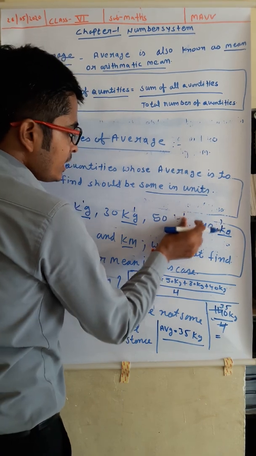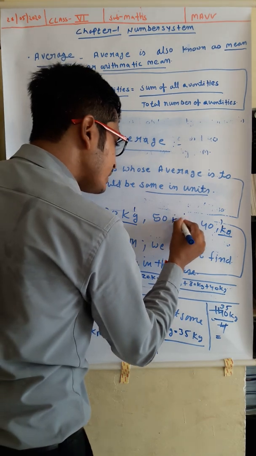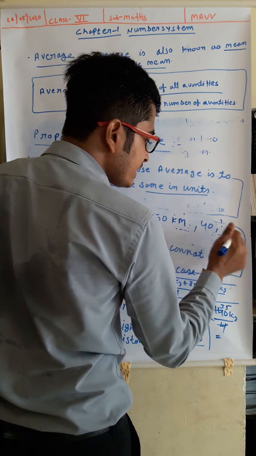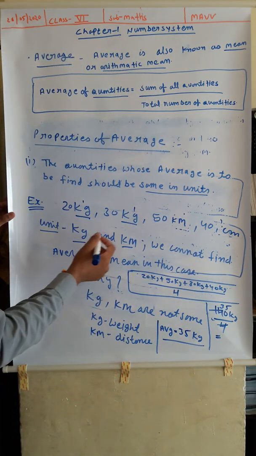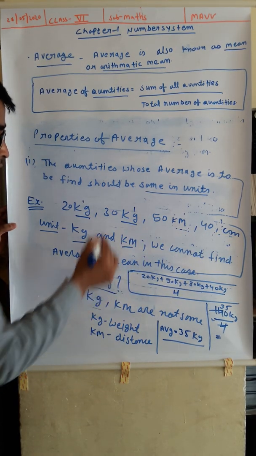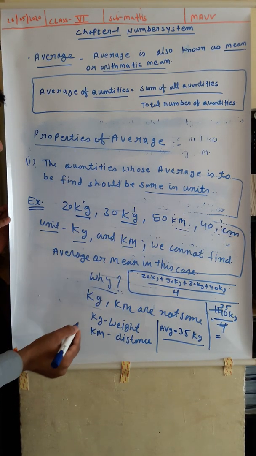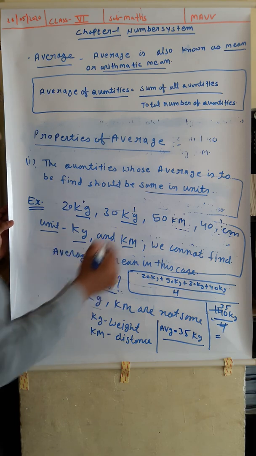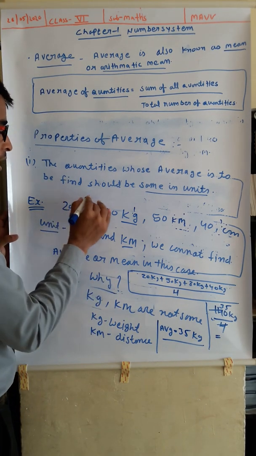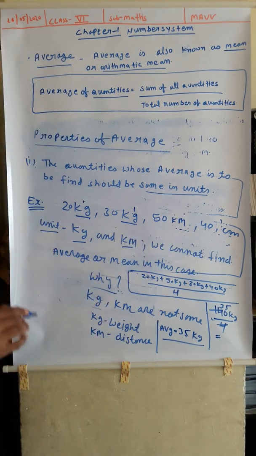But here, if instead of kg it would be kilometer or some different unit such as centimeter, then it would not be possible for you to find the average of the given quantities. Why? Because the quantities are not in the same units. In order to find average of quantities, it is essential that all the quantities should be of same units. Understand?